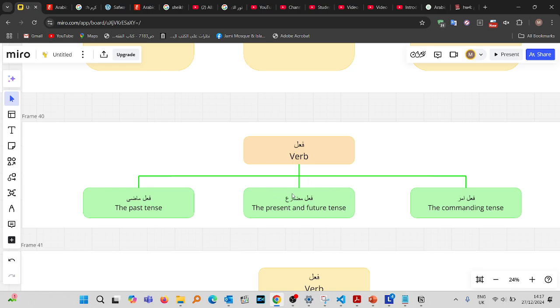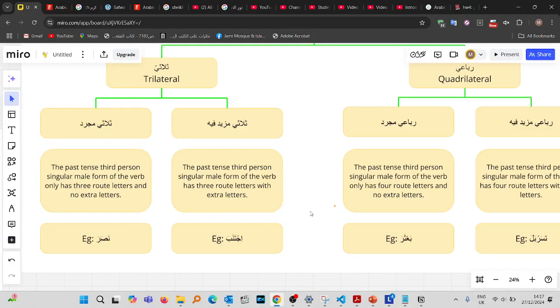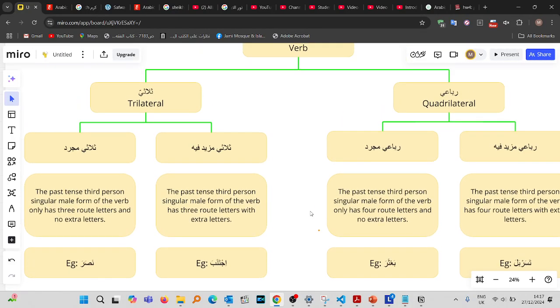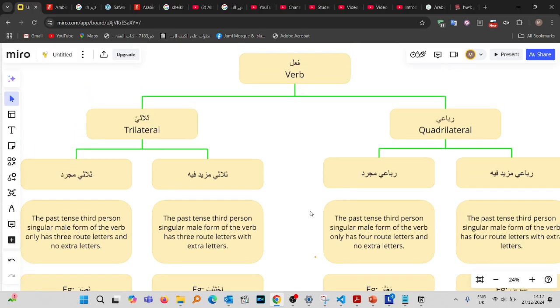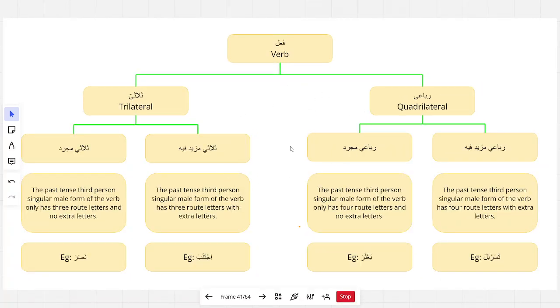You're going to have to look at the context and work it out yourself, whether the fi'l mudari which is used is the present tense form or the future tense form. Does that make sense? Now we're going to look at verbs from a different perspective. We're going to categorize verbs differently. This is according to how many root letters there are and whether or not there are any extra letters other than the root letters.